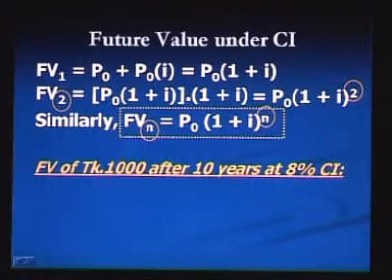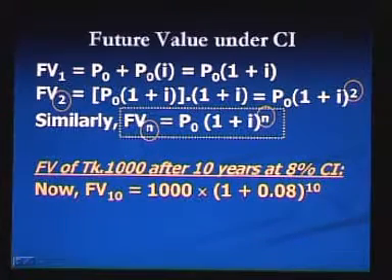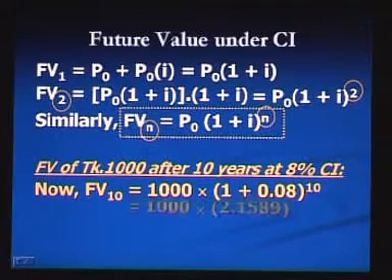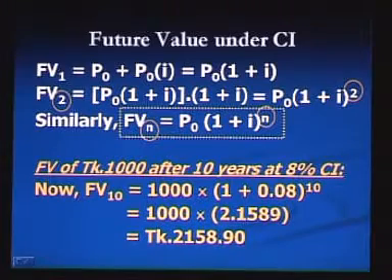So, this is the formula to calculate future value under the compound interest method. Now, if we invest taka 1000 for 10 years at 8% interest rate, then we can calculate future value by putting the values in the formula. So, future value after 10 years will be 1000 into 1 plus 0.08 to the power 10, and the amount will be taka 2158.90 after 10 years if it is compounding annually at 8%. You have to use a scientific calculator and formula to calculate this future value.